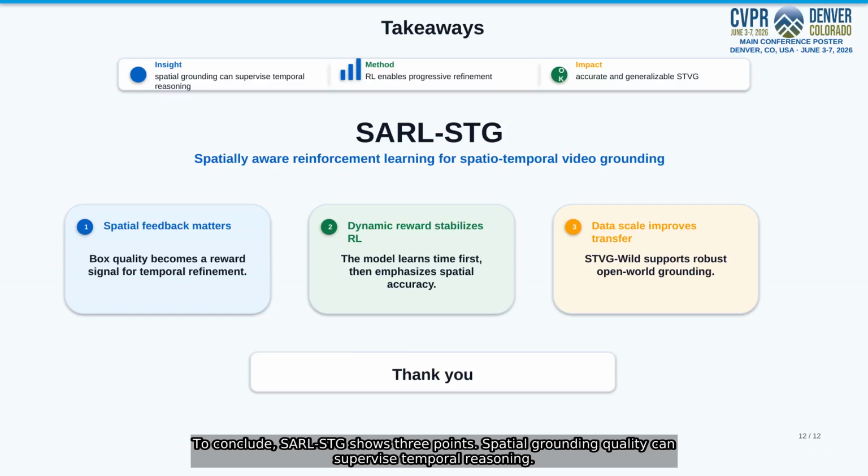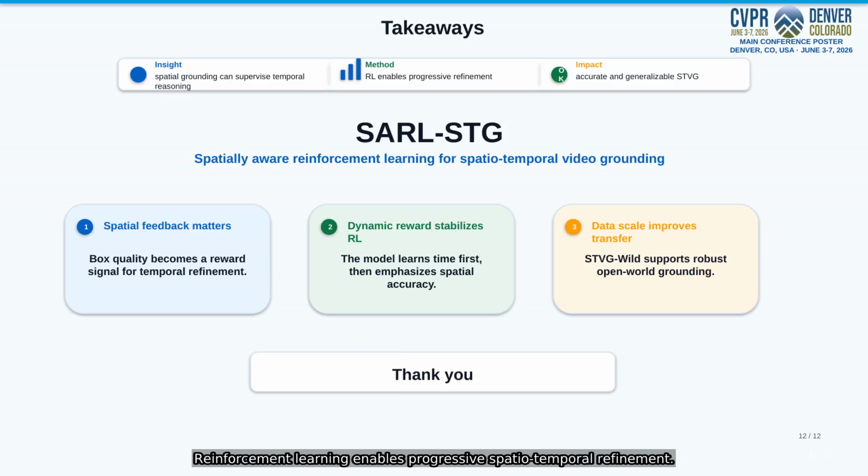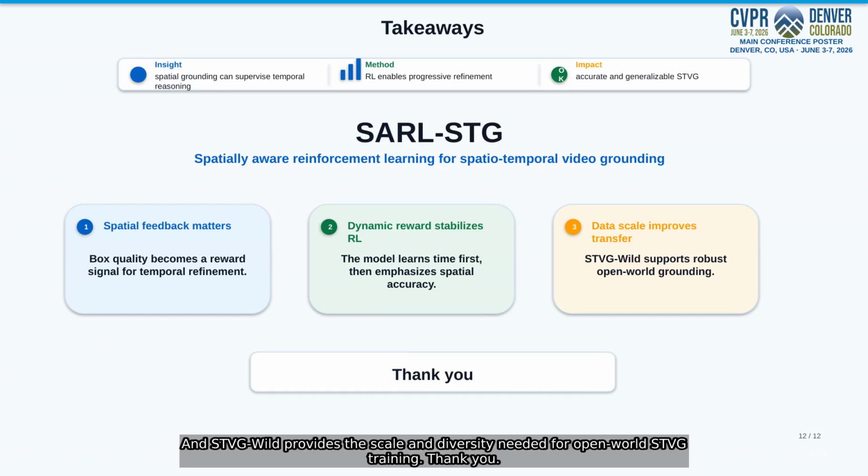To conclude, SARL-STG shows three points. Spatial grounding quality can supervise temporal reasoning. Reinforcement learning enables progressive spatial-temporal refinement. And STVG Wild provides the scale and diversity needed for open-world STVG training.